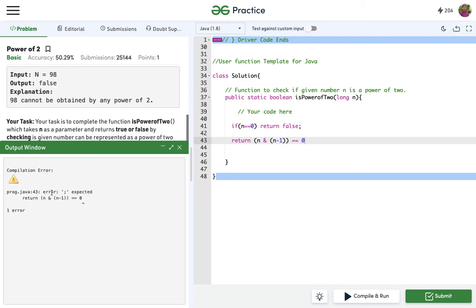Well, let's compile it. Oh, I forgot the semicolon. Yes. Now let's submit. Yep, so that's the correct solution.